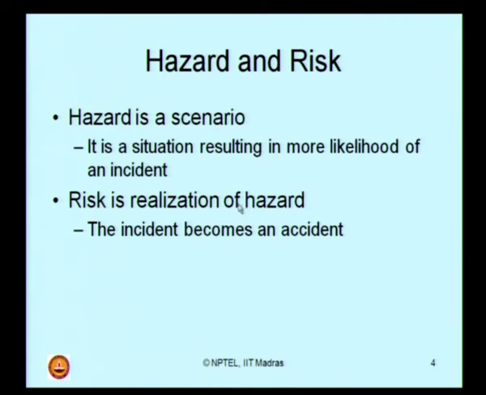That is, when the hazard gets realized, it becomes a risk. Similarly, the incident becomes an accident. So, hazard is a scenario, risk is the realization of that scenario. I think that clearly distinguishes between hazard and risk.